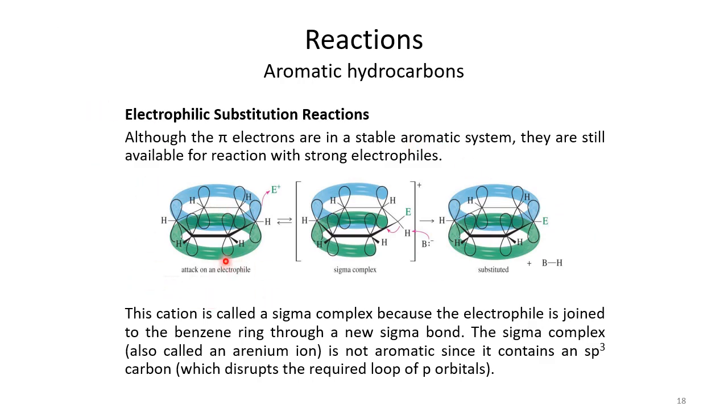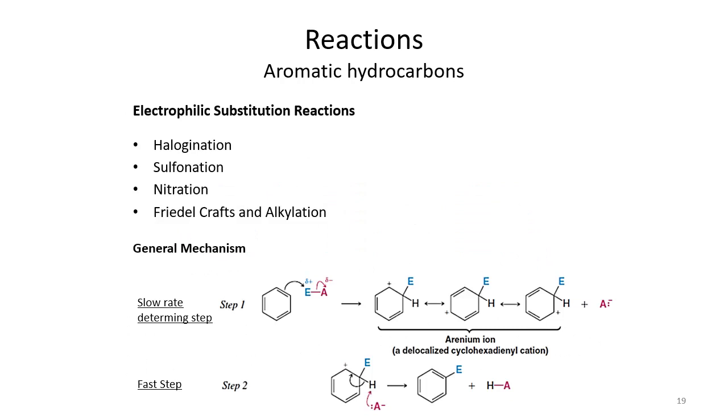When the stability is obtained, if you compare the final product with the starting material, everything is the same except there is one electrophile that has replaced hydrogen. So hydrogen, the H plus, or you can say the proton, was the leaving group, and the electrophile was attached here. If you think about this reaction, one electrophile has substituted. Okay. Continuing the same electrophilic substitution reaction, there are different variations, or you can say different possible explanations.